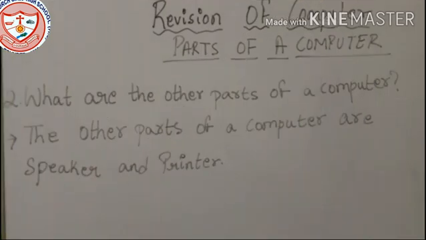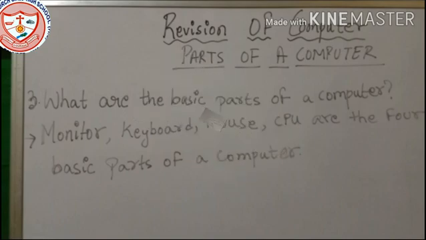Number 2. What are the other parts of a computer? The other parts of a computer are speakers and printers. Number 3. What are the basic parts of a computer?